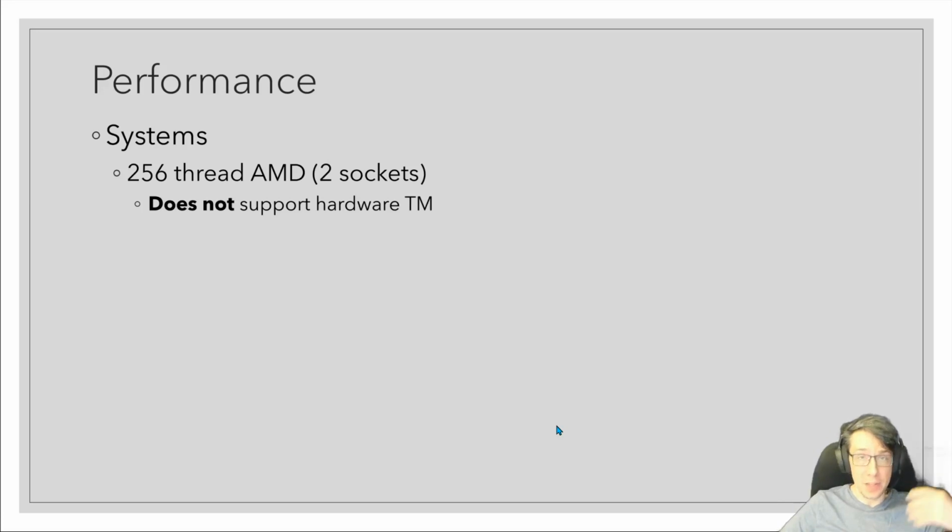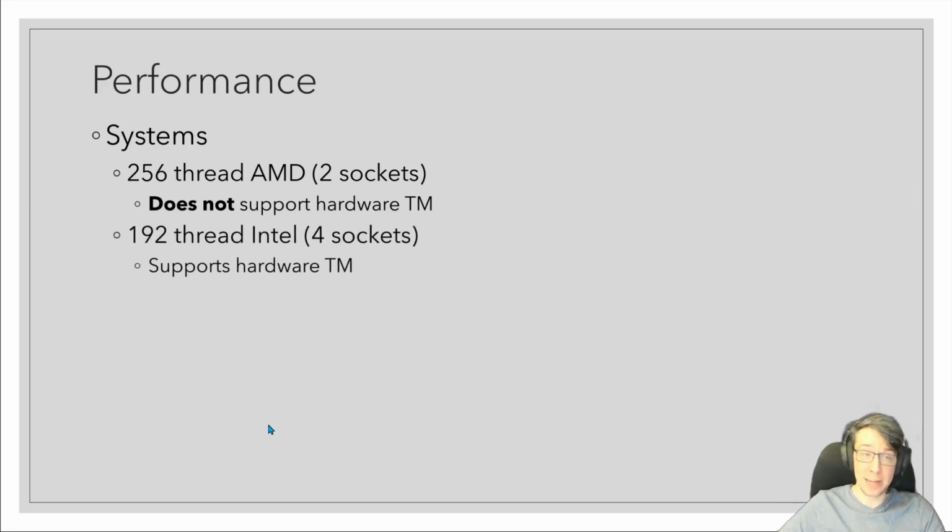Okay, so, well, validating the entire search path sounds pretty naive. How fast can this approach really be? Let's see some performance results from 2 systems. The first one is a 256-thread AMD system that does not support hardware TM, because it's AMD. That doesn't support hardware transactional memory. And we also have a 192 thread Intel machine that does support hardware transactional memory.